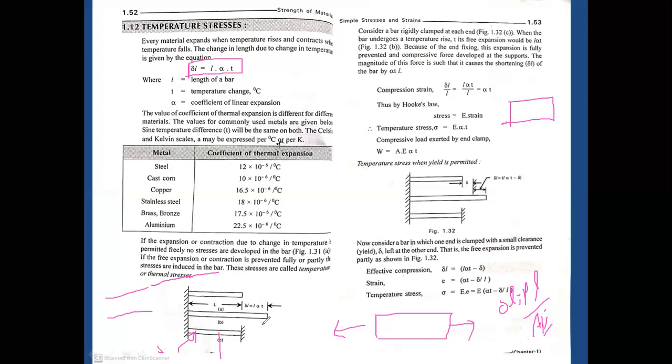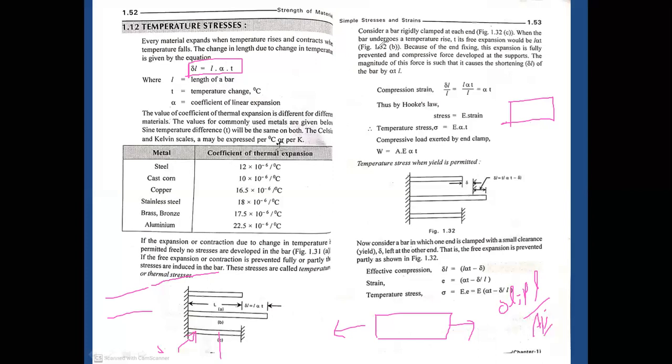The coefficient of thermal expansion varies from material to material. Okay, so we need to provide some allowance. In this subject, we learn how much allowance we need to provide in order to prevent the broken failure.